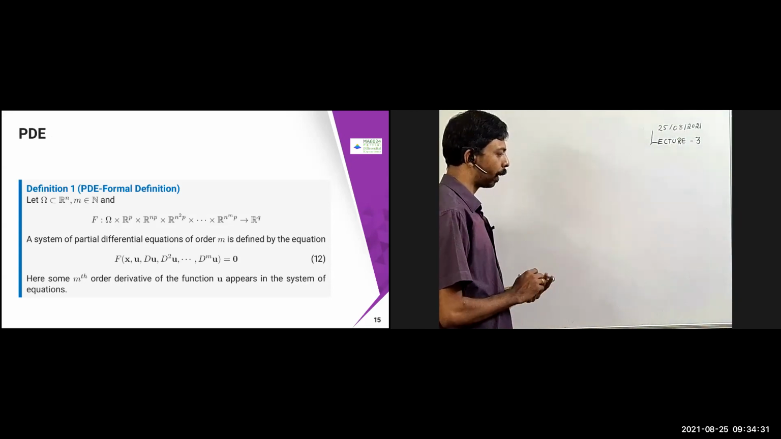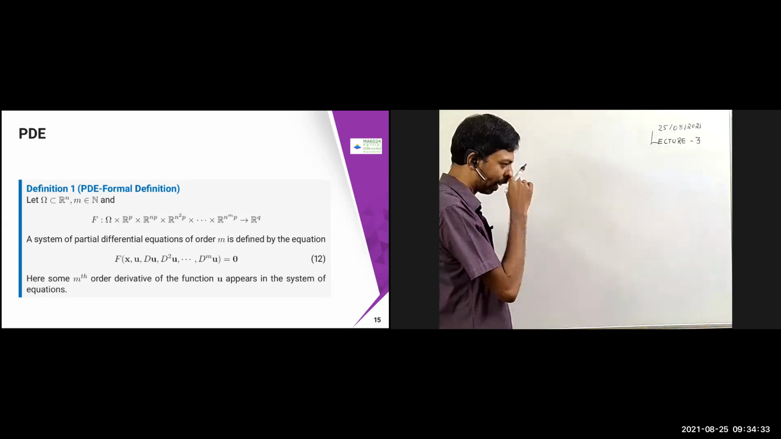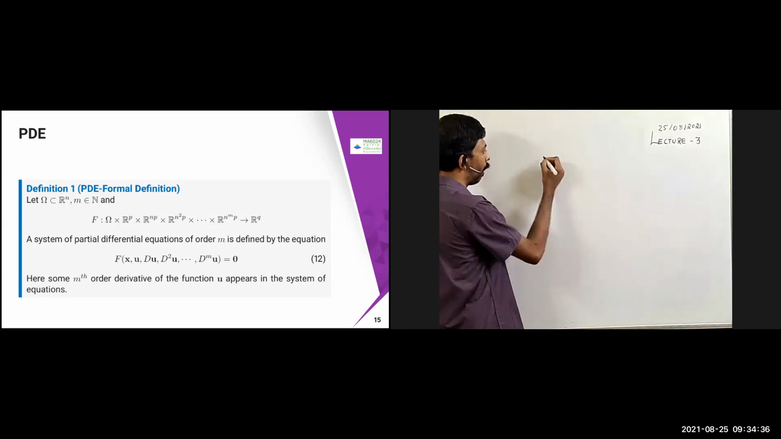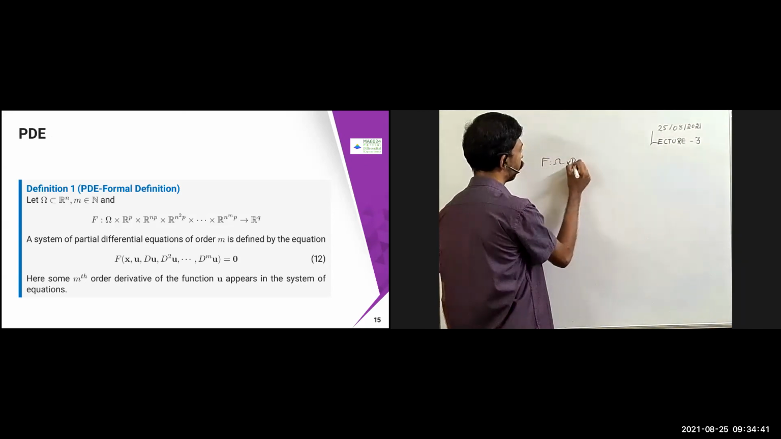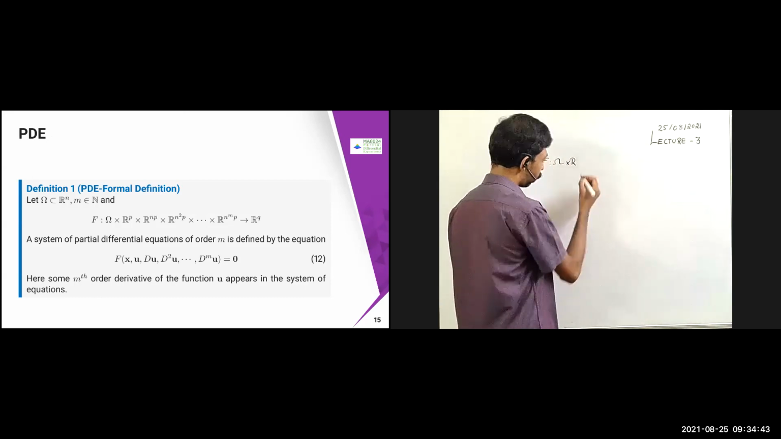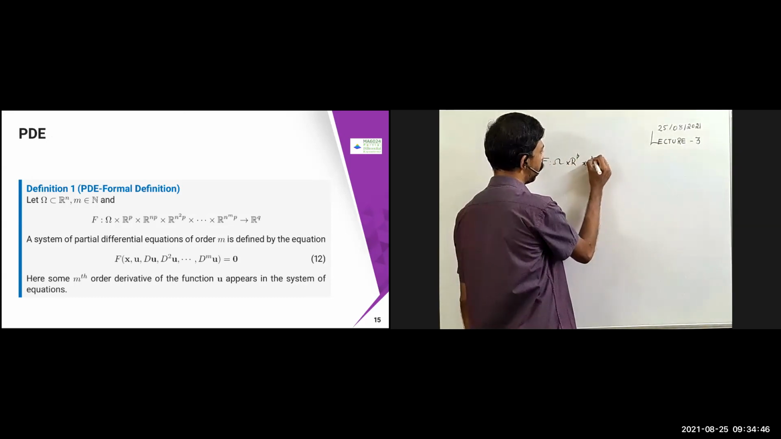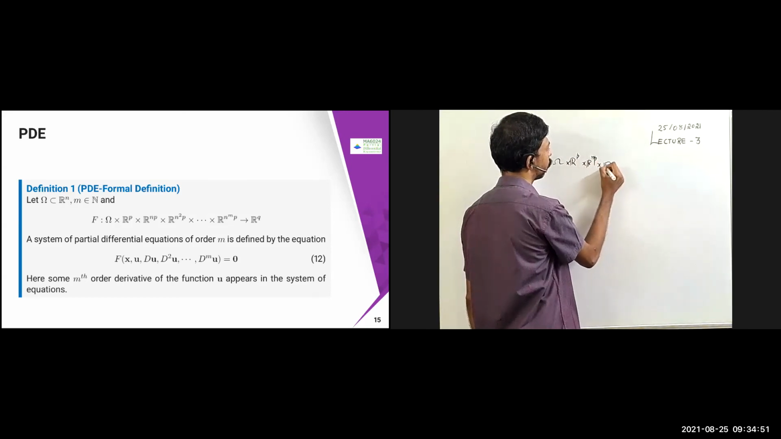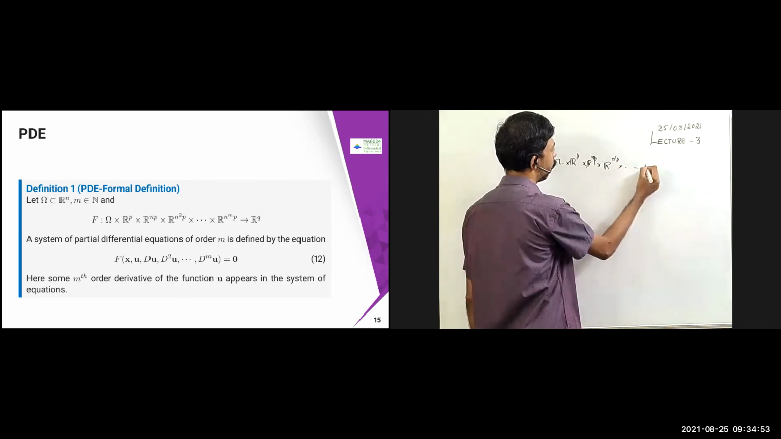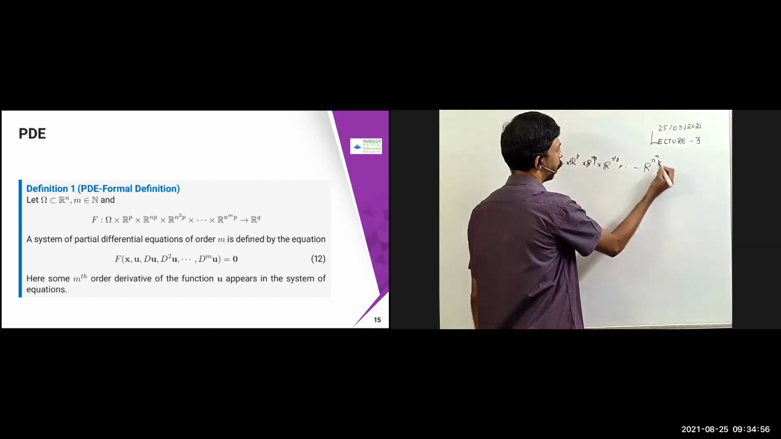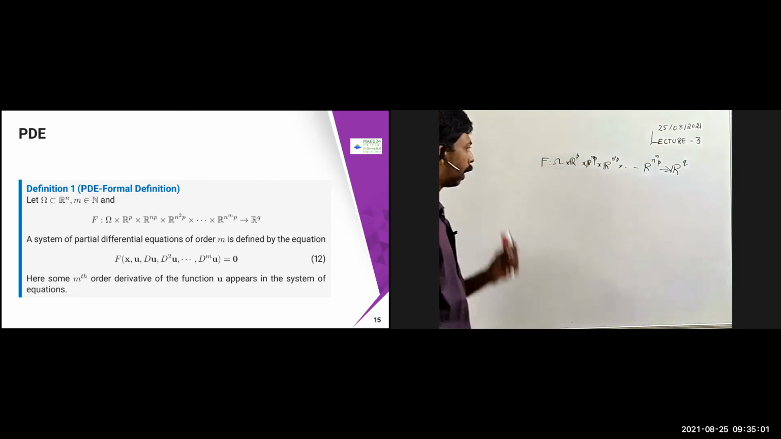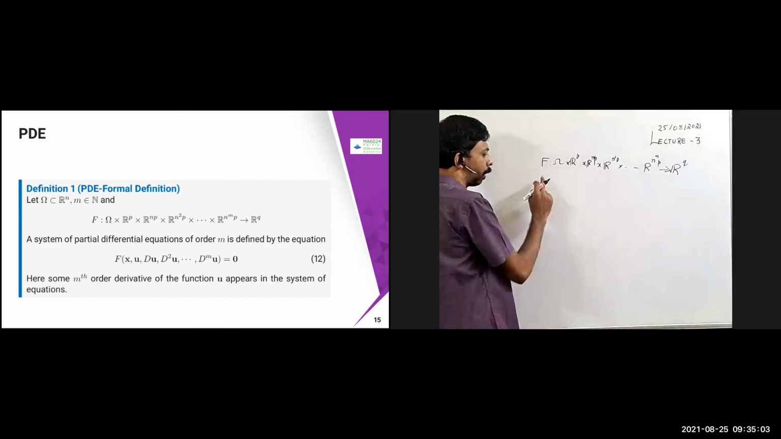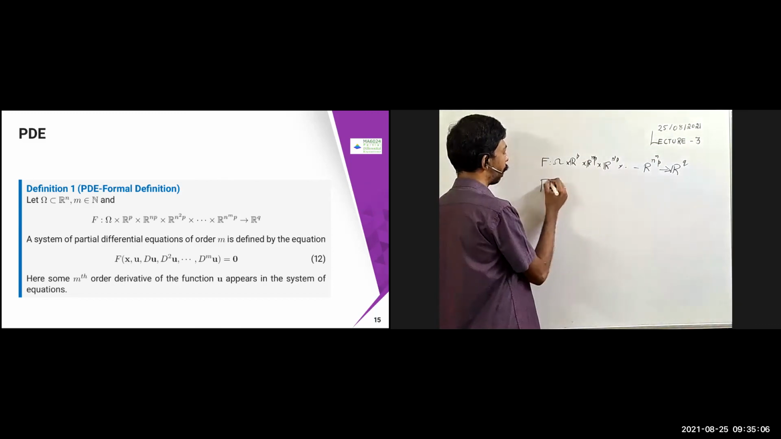So for the classification of PDE, we need the formal definition of the PDE. This we have already seen. So F is a mapping from omega cross R power P cross R power NP, R power N square P, etc., R power N power MP to R power Q. This we have seen already. This is the function, and it's called a system of partial differential equations.